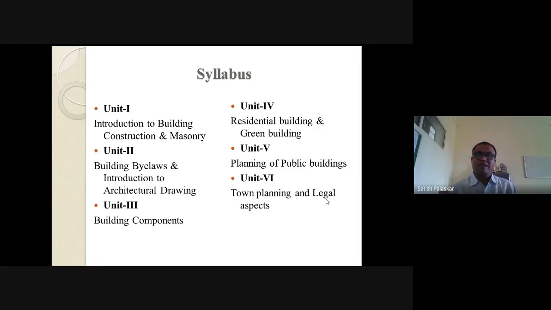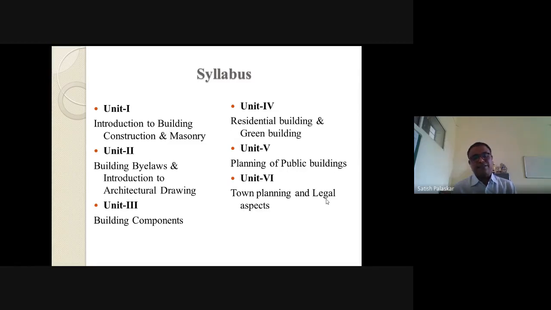Is it? So what is that? All that part will be included here in town planning and legal aspects, where part A of unit number 6 deals with town planning, and part B deals with the safety aspects and services. If we consider town planning, what is its necessity? Then what is land use zoning? That is, what are the different zones? Then what is NA? That is non-agriculture land.